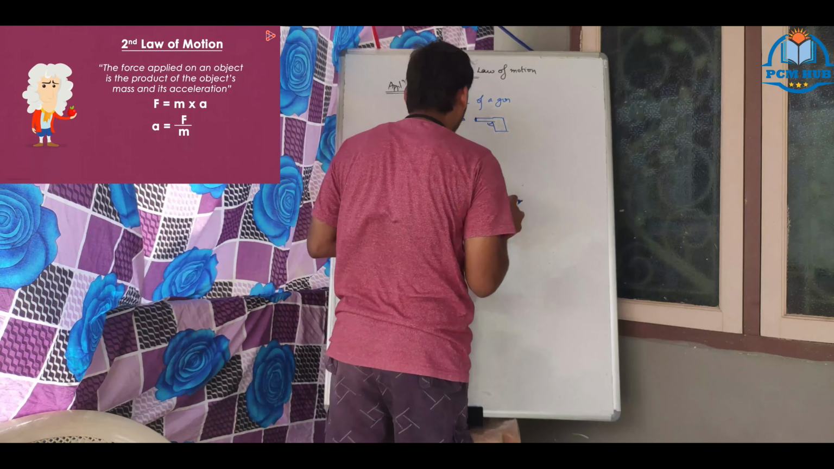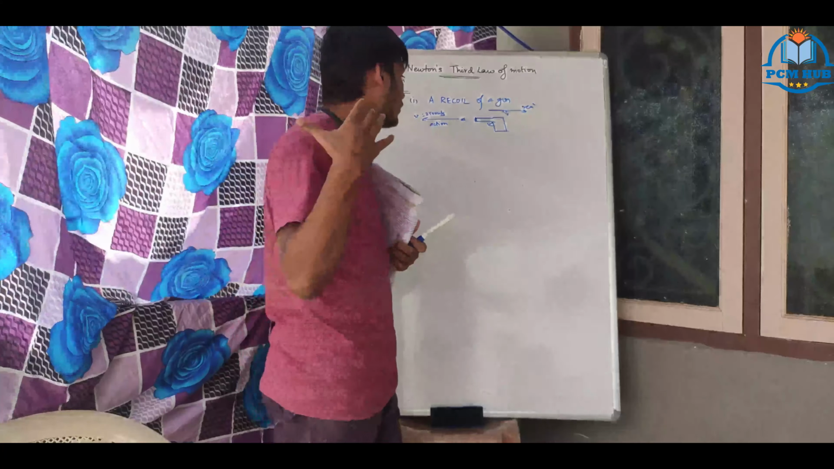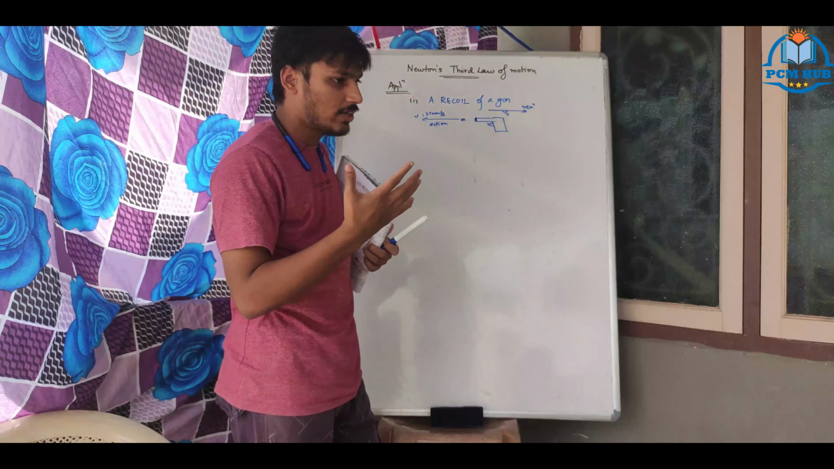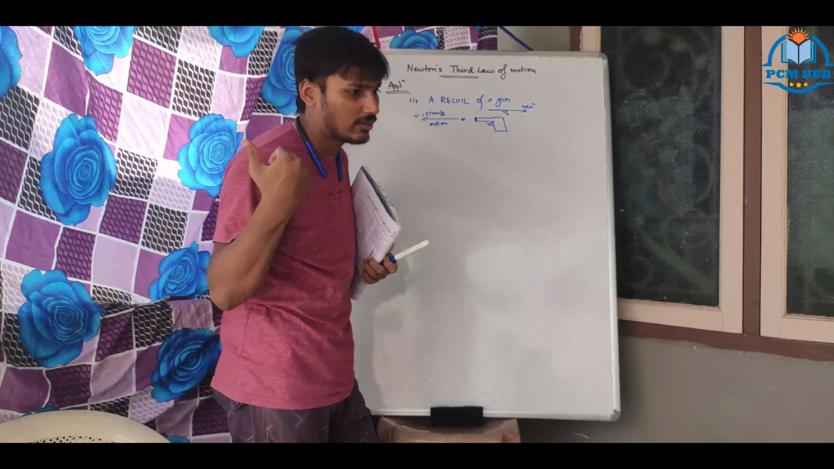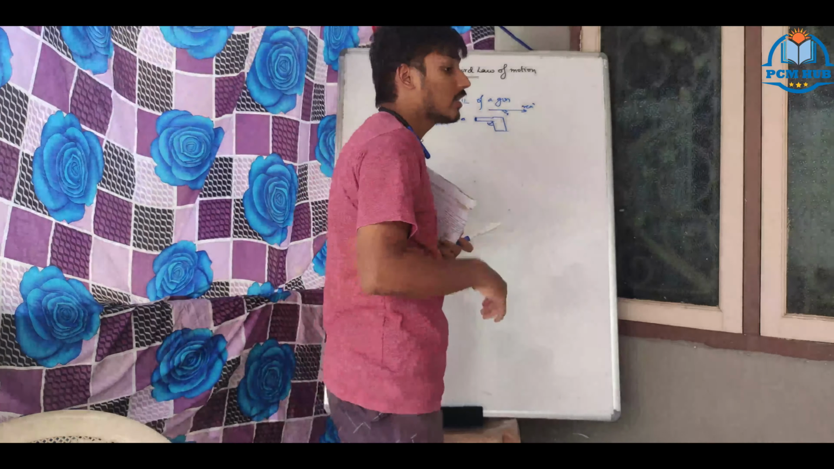Let us see. So this recoil velocity pulls the gun towards the other side. This is the action force, and this is the reaction force. When you are holding a pistol, you have to hold it with a very tight grip. Why? Because when the bullet goes with that much velocity, it creates a reaction force on the gun. That is called recoil of the gun. Okay.